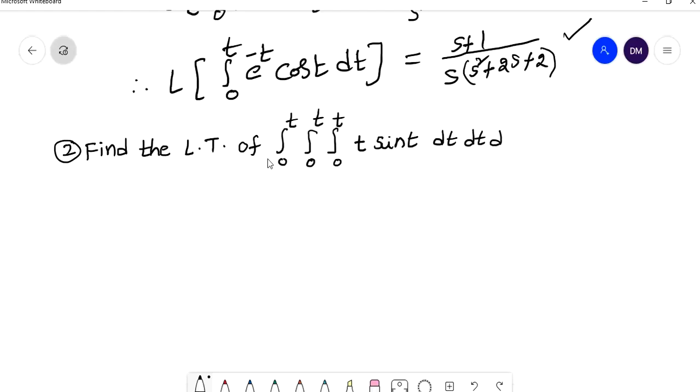So this is what we have to find. Find the Laplace transform of integral 0 to t, t sin t dt, right?